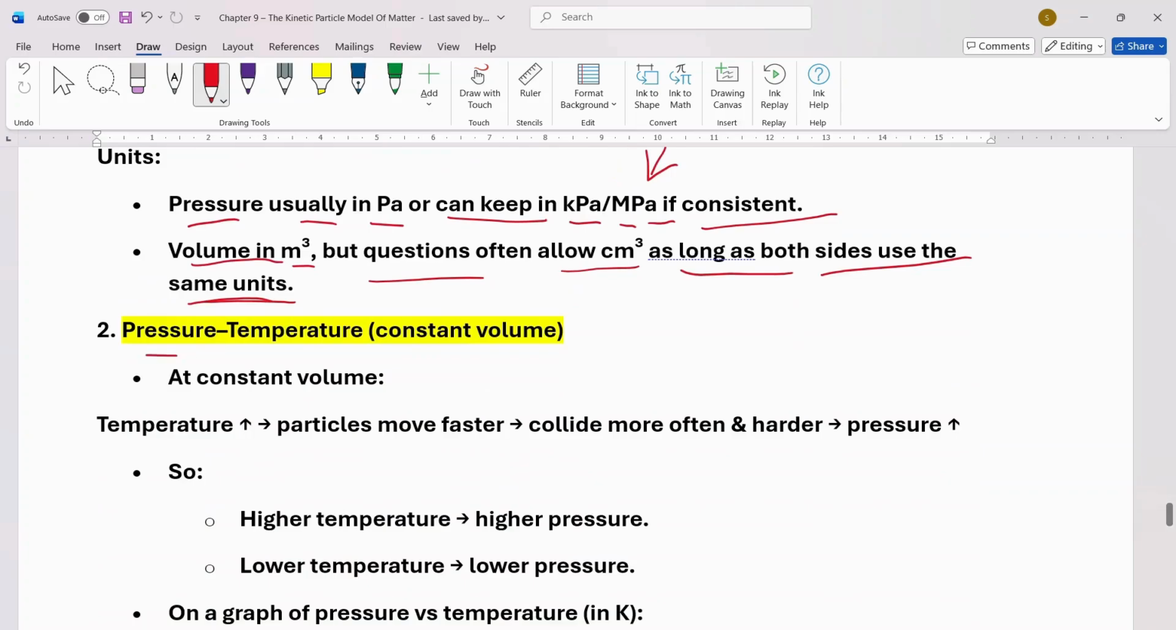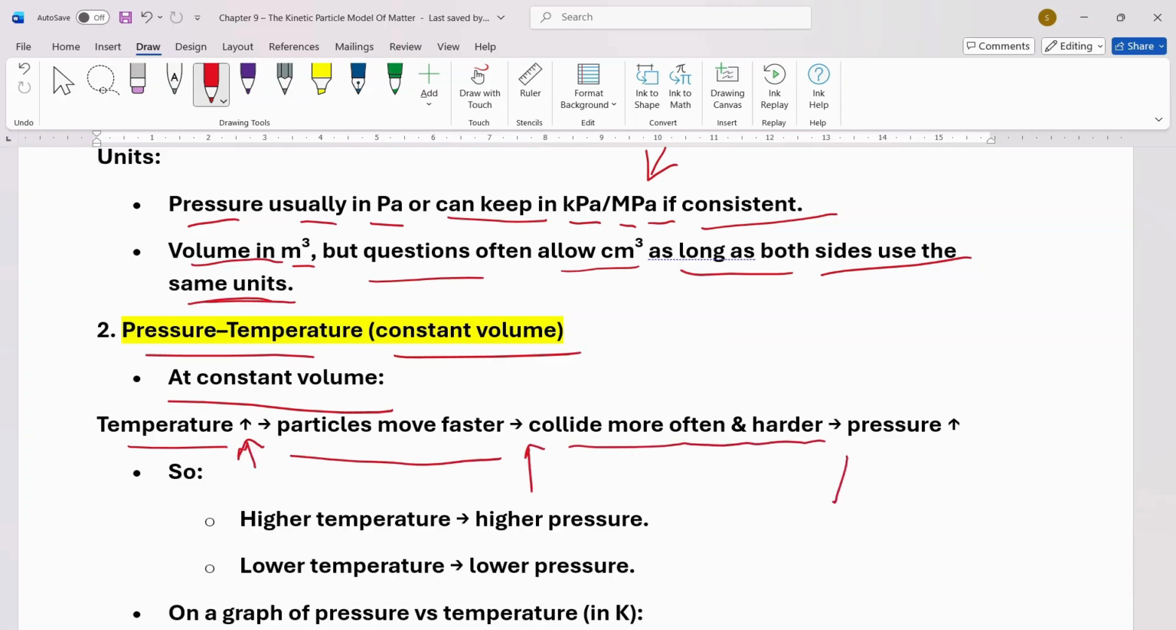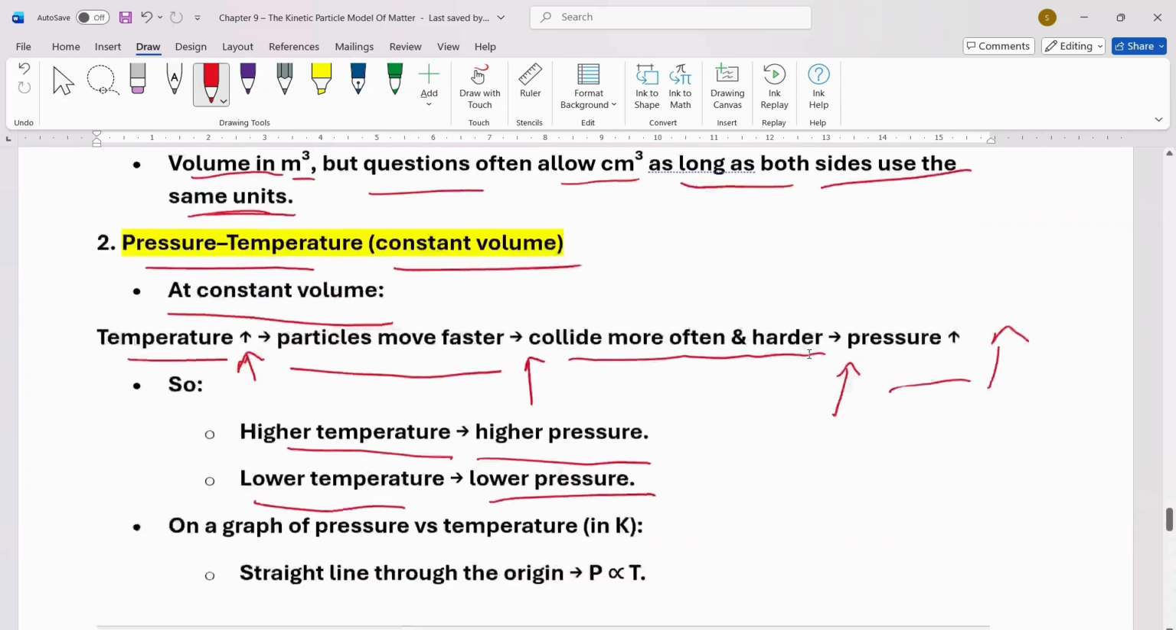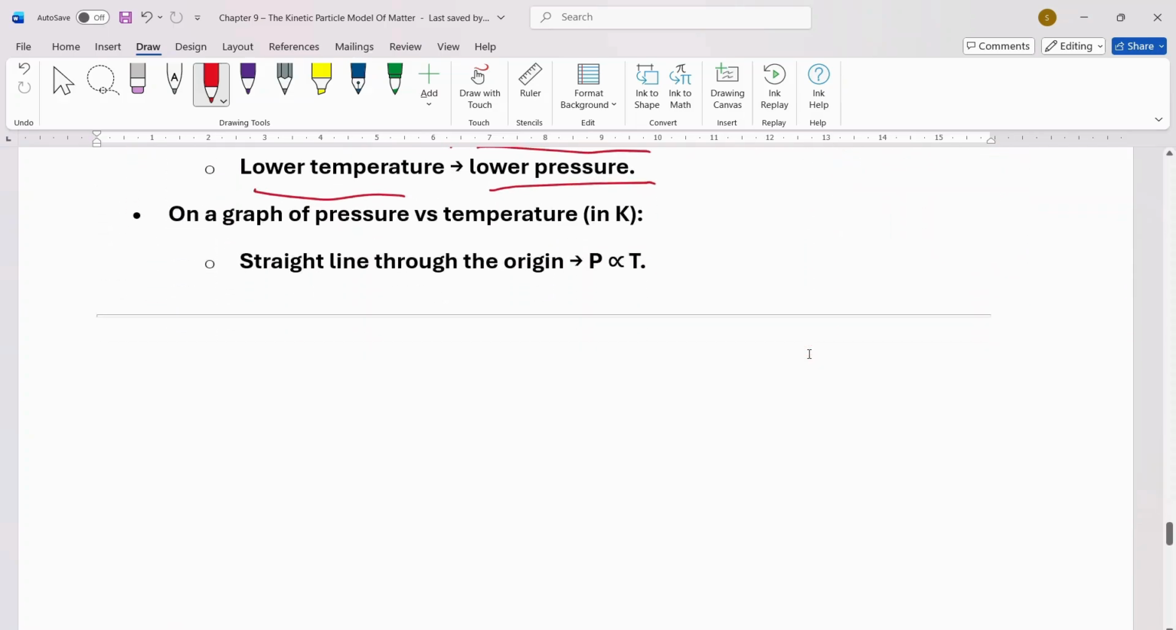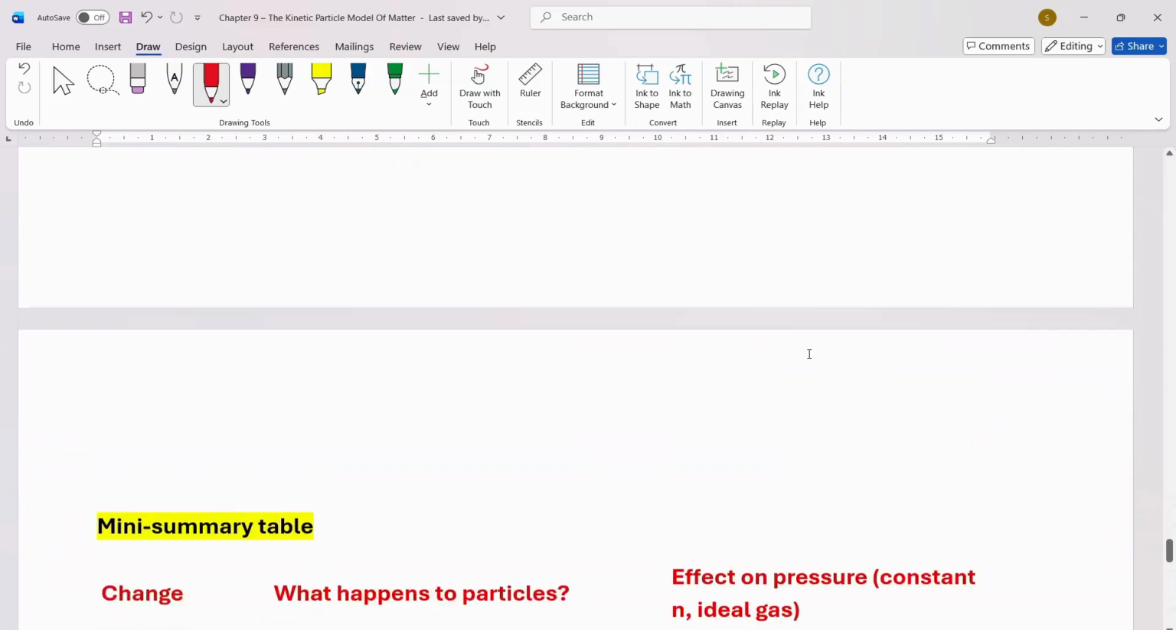Pressure and temperature. Now the constant volume. At constant volume, when temperature increases, the particles move faster, which collide more often and harder. Hence the pressure increases. Higher temperature means higher pressure. Lower temperature means lower pressure. On a graph of pressure versus temperature in Kelvin, we will always find a straight line through the origin, as pressure is directly proportional to temperature.